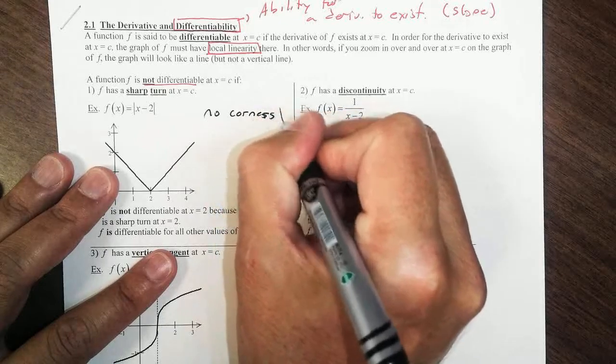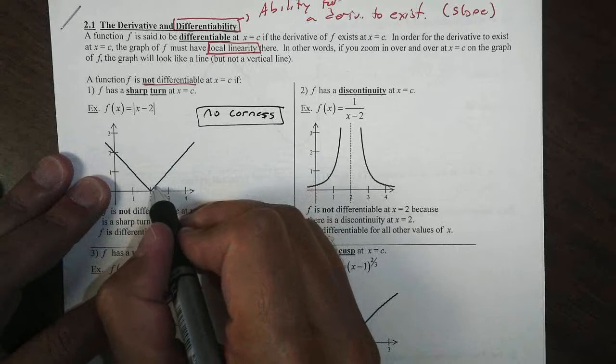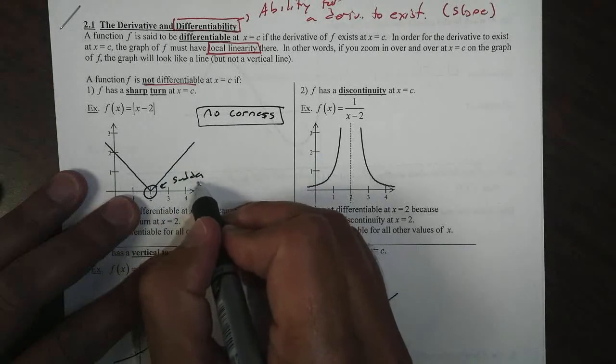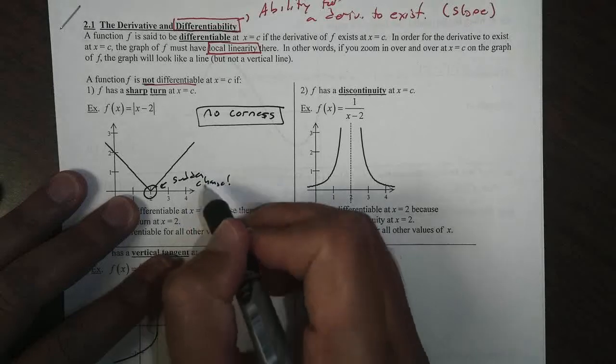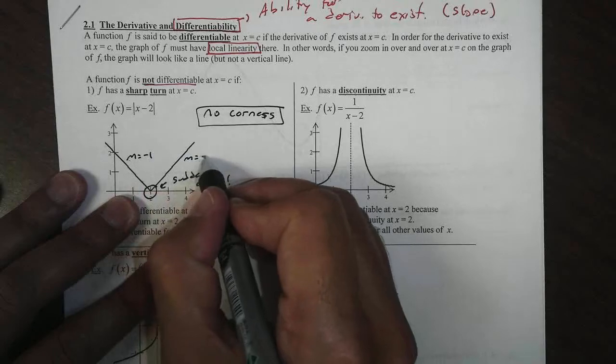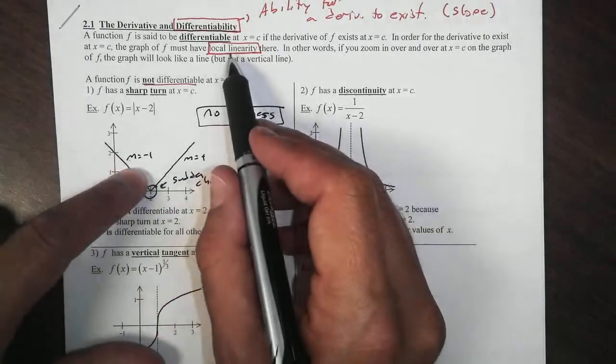The reason for that is if I were to graph this absolute value graph right here, take a look down here. This is a sudden change. Anytime you have a sudden change in the slope, like here the slope is -1, here the slope is +1, you cannot have local linearity.